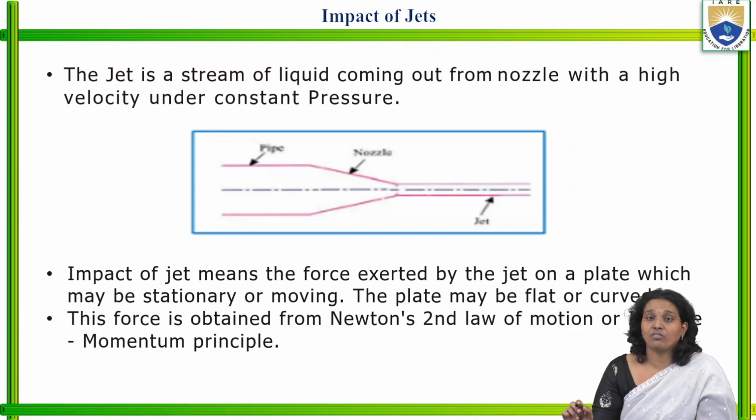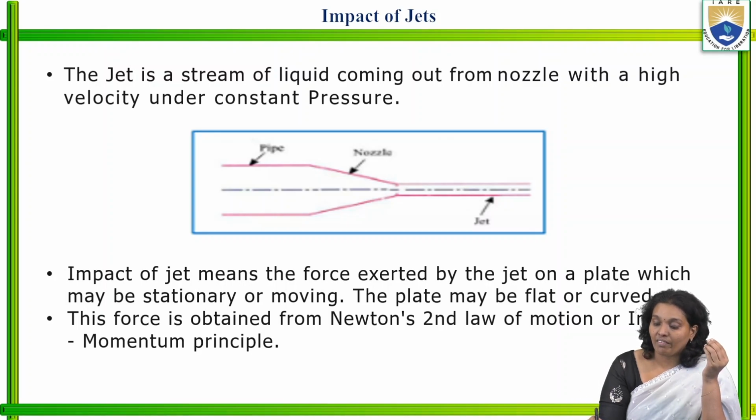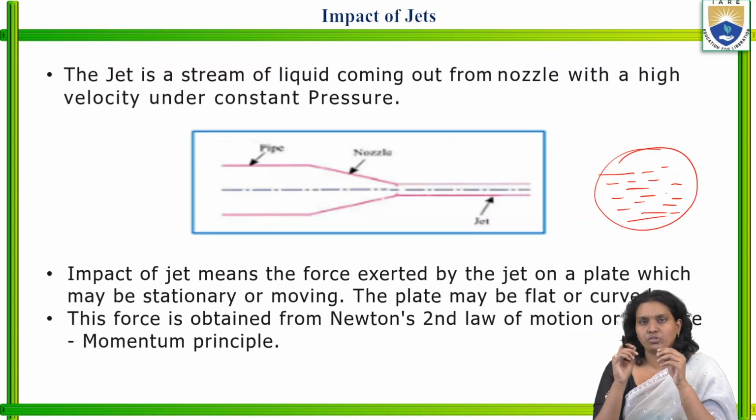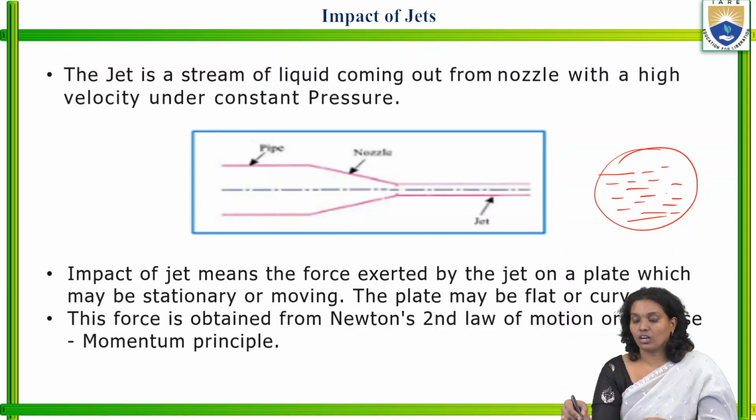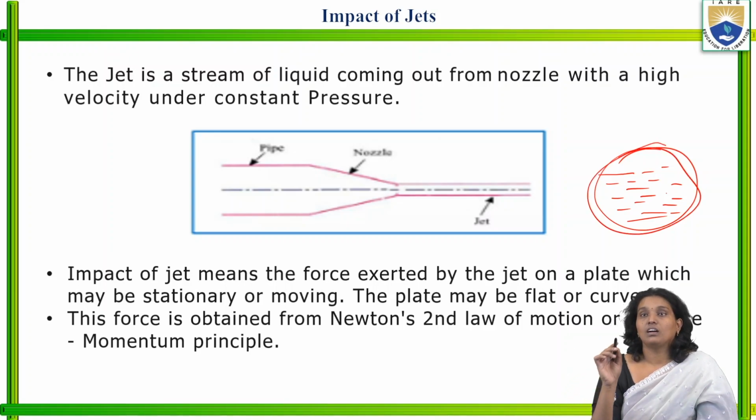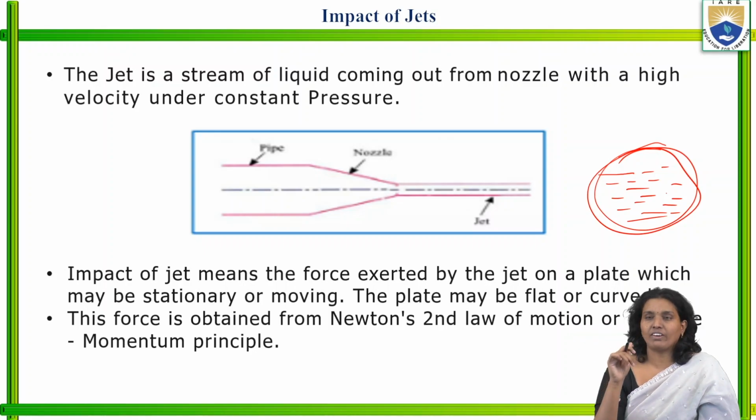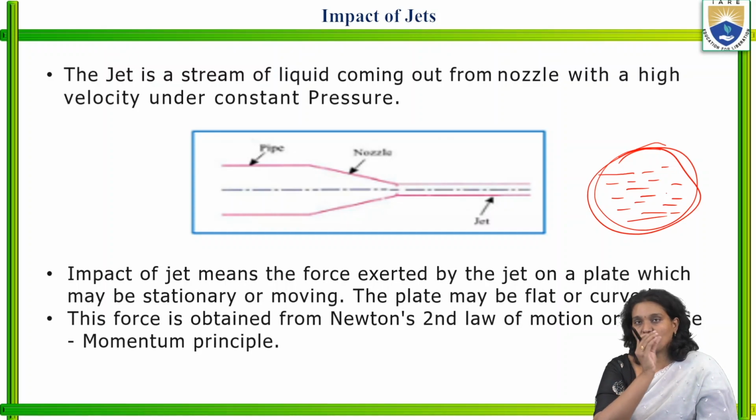Now coming to the impact of jets. So what is a jet? The jet is a stream of liquid coming out of a nozzle with a high velocity under constant pressure. It is a jet of water or liquid, the set of all the drops or individual particles coming together out of a nozzle, for example from a tap: once you release the tap, the water comes out.